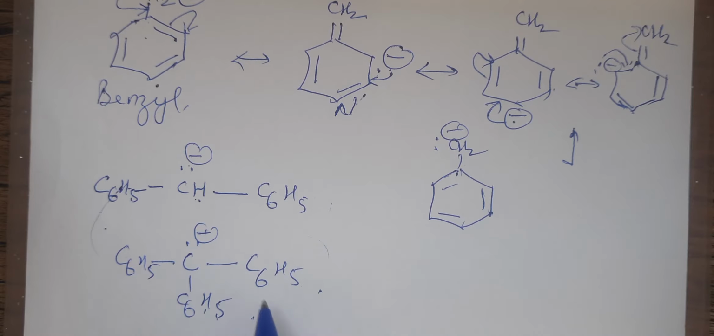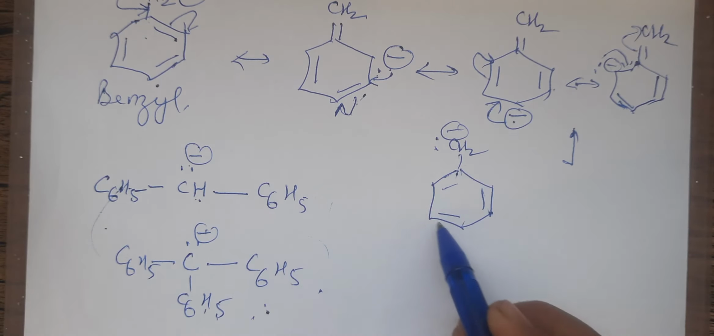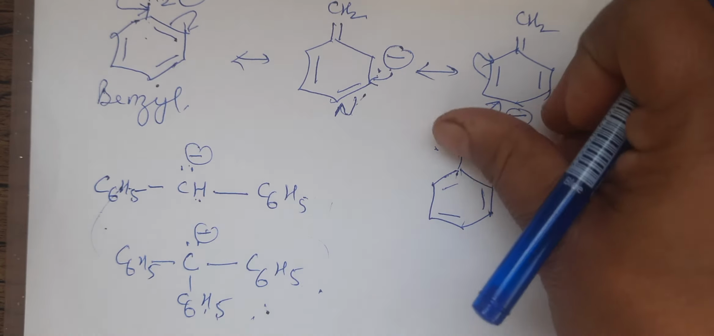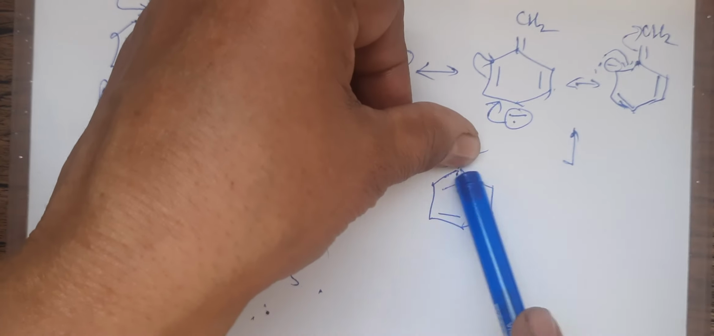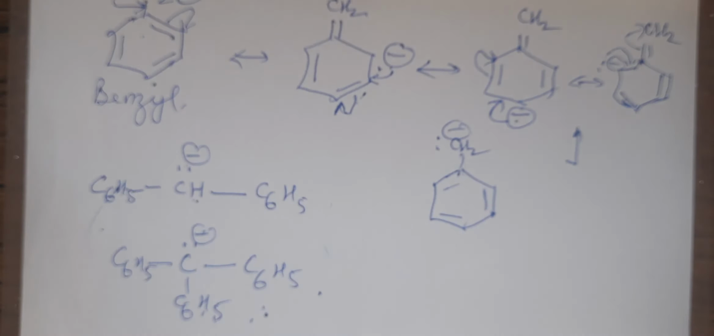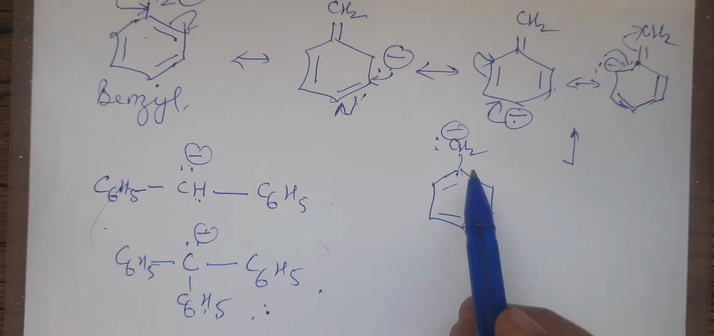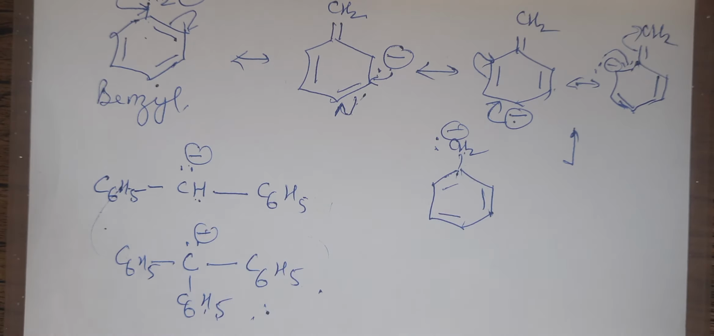I wrote C6H5. Children, don't get confused. This is the ring. This is C6H5. If I don't write this, if I just show this much, it is benzene. If I remove one H, it becomes C6H5. And that C6H5 is called phenyl. If it is with CH2, then it is benzyl. Right? So, on the C, if there are two phenyls, it is still more stable than benzyl. If there are three phenyls, maximum stability is observed.